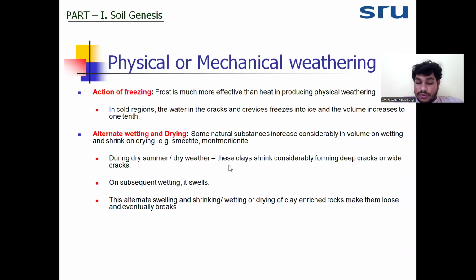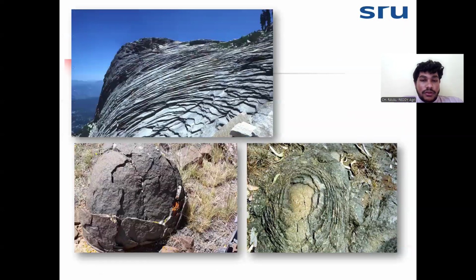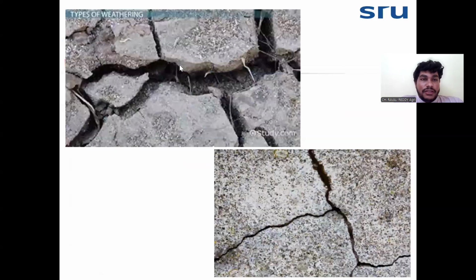So like that, gaps also we can find. Because of alternate wetting and drying, the rock will absorb water and develop cracks. Because of the development of cracks, it will get disintegrated. This is because of the alternate wetting and drying.